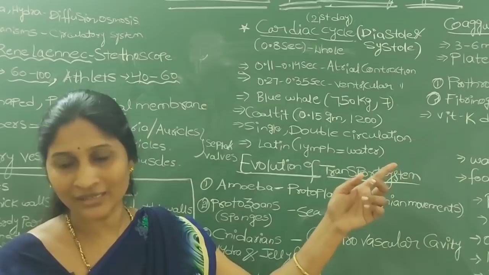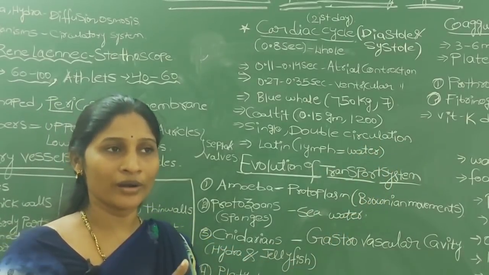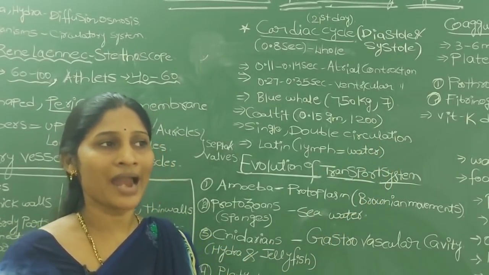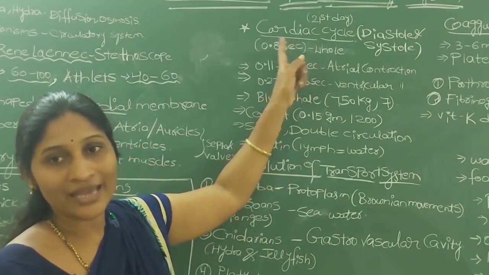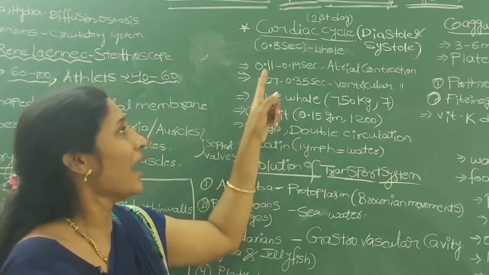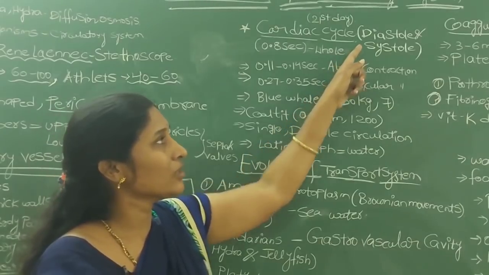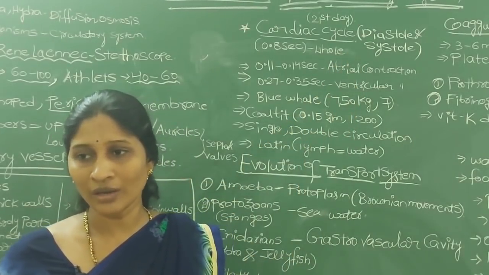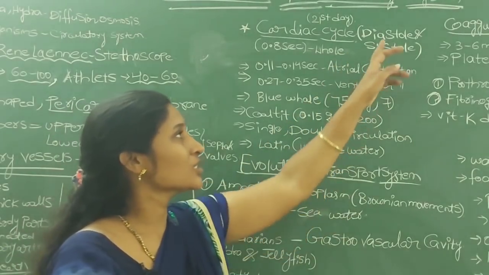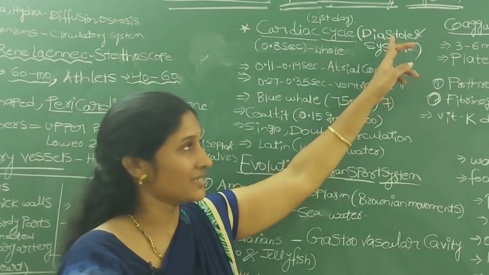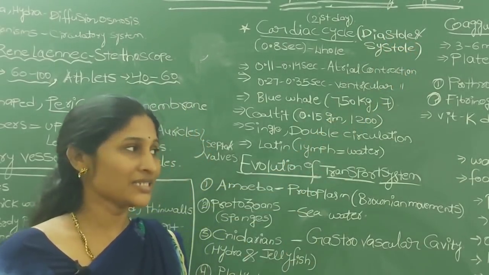What are the heart chambers? Atria and ventricles. One contraction and one relaxation of the heart chambers together we call one cardiac cycle. And this cardiac cycle again includes two stages: diastole and systole. Diastole we call the relaxed stage.